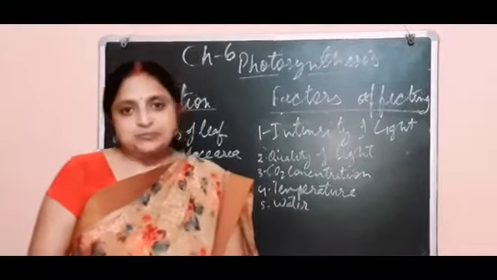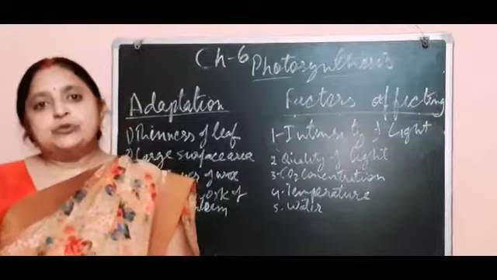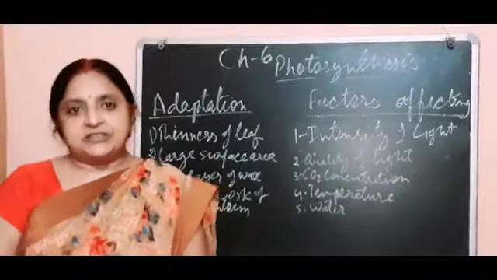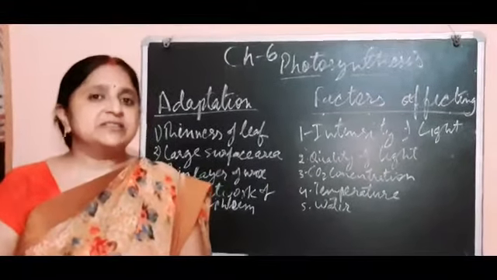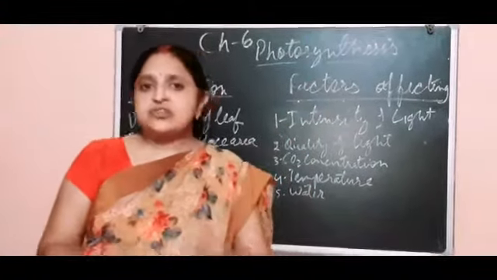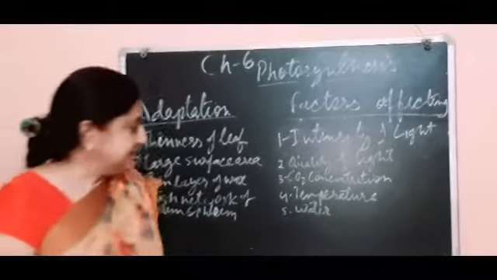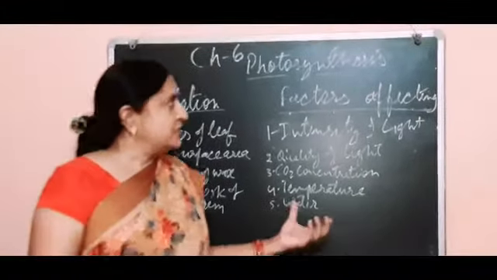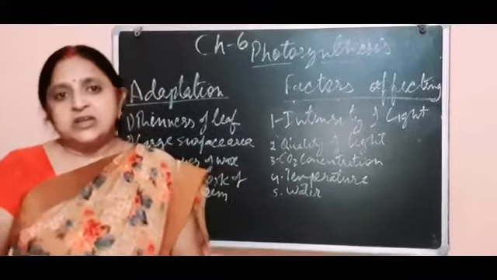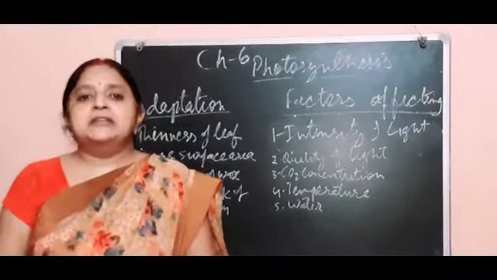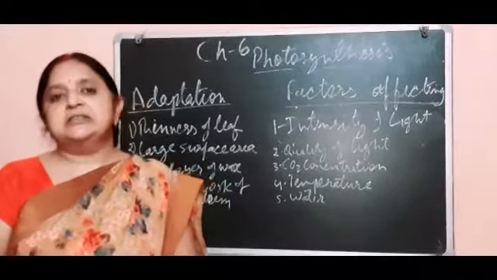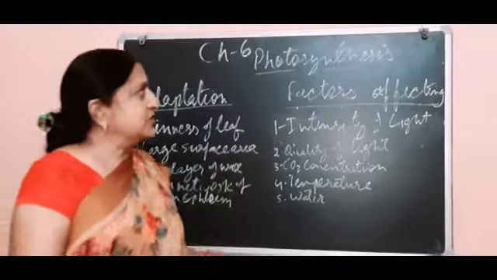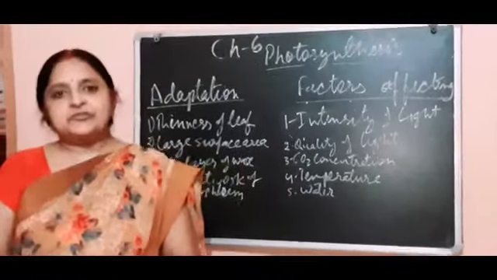Next, the temperature. From 5 degrees to 35 degrees centigrade, the rate of photosynthesis is very fast, and above 35 degrees centigrade it slows down and the rate decreases. Next is water. Water is also a very essential factor for the process of photosynthesis. Increased concentration of water increases the rate of photosynthesis. This is all about the factors affecting the rate of photosynthesis.